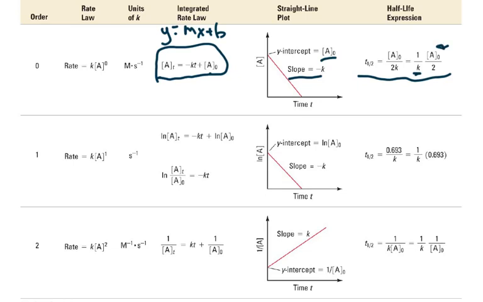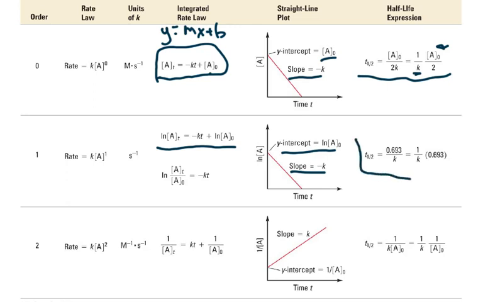For a first order rate, the integrated rate law involves natural logs. So the natural log of the concentration at a time is negative kt plus the natural log of the initial concentration. If I graph that, my slope is negative k, my y-intercept is the natural log of my initial concentration.